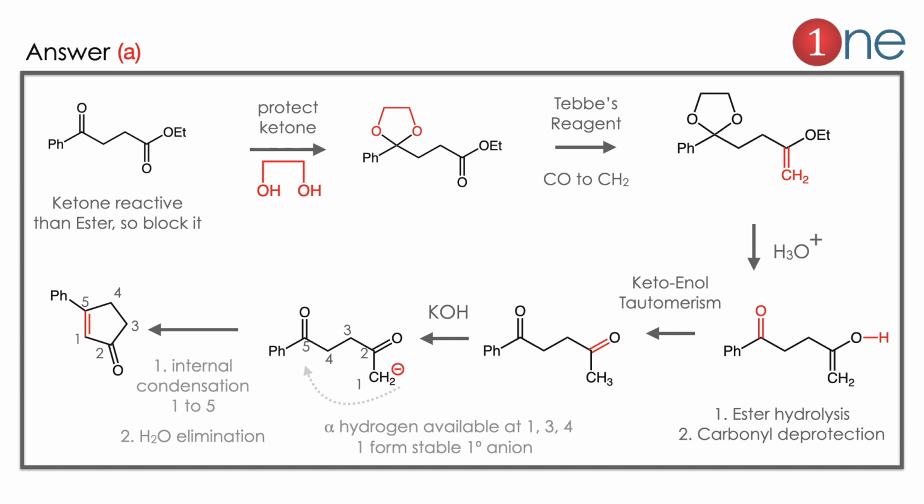Then the keto-enol tautomerism occurs. The OH becomes CH3-C=O. Then there is a possibility of ring formation because of the condensation, and alpha hydrogens are available with the end carbon. So aldol condensation occurs, ring formation occurs. So there is an internal condensation, then water elimination, so the final product occurs.